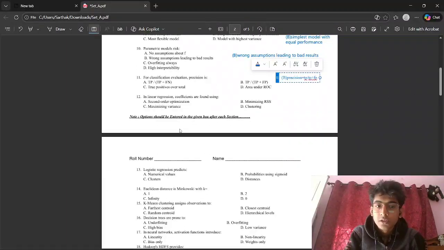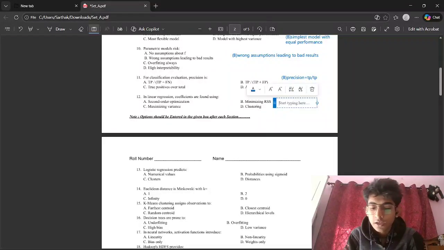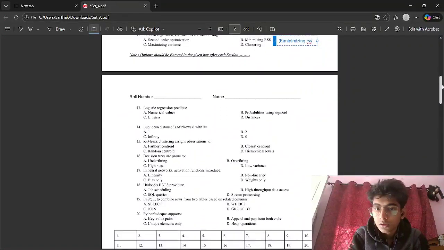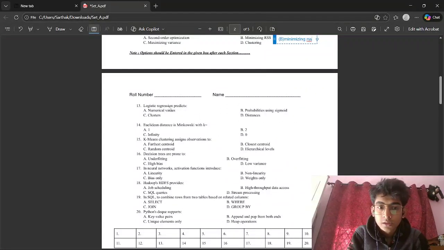Now let's see the 12th question: in linear regression, coefficients are found using second order optimization. No. Minimizing RSS? Yes. Maximizing variance? No. This is done in PCA, by the way, maximizing variance. And then clustering? No. So the correct answer should be B, in which we minimize the residual sum of squares, right? Minimizing RSS.